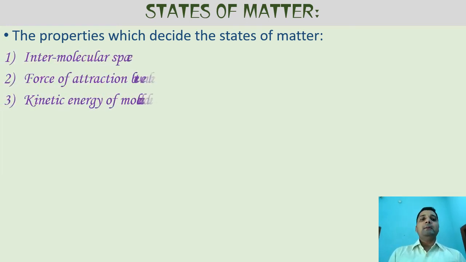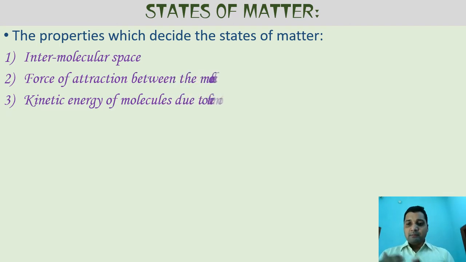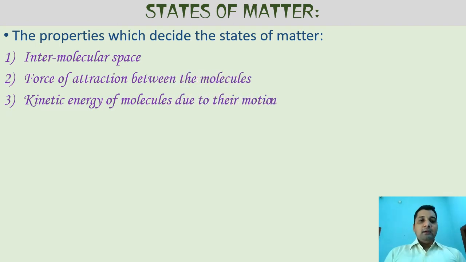First, the intermolecular space: whether space is more or less decides. Second, the force of attraction between the particles: whether the force between the particles inside any matter is more or less. Third, the kinetic energy of molecules due to their motion: when the particle moves, whether they have more kinetic energy or less kinetic energy will decide the states of matter.